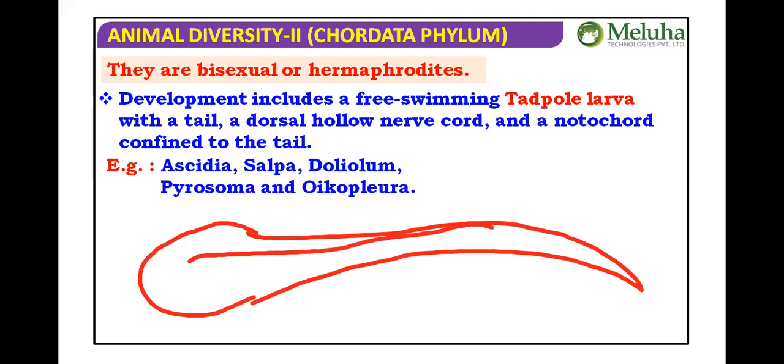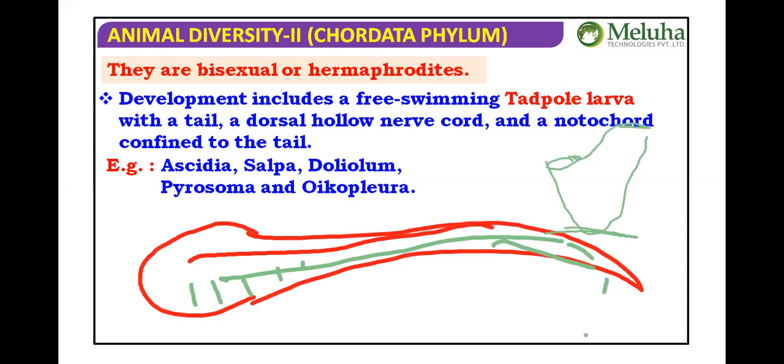This larval form is going to change into a primitive, underdeveloped adult Ascidian. What do you call this feature? This feature is called retrogressive metamorphosis.